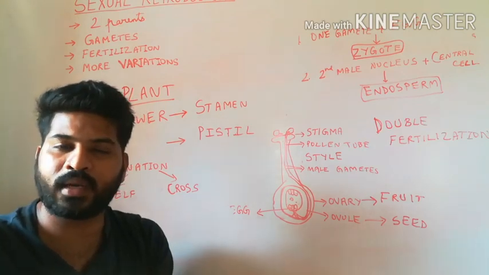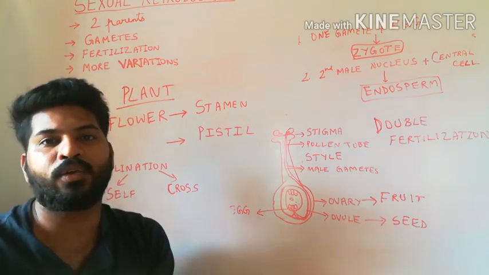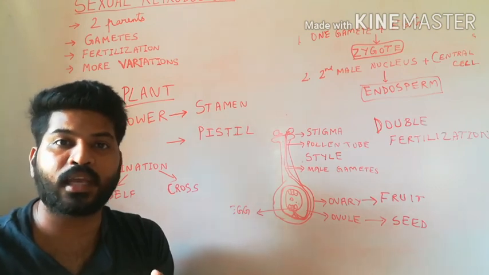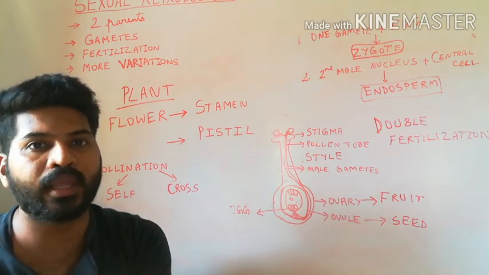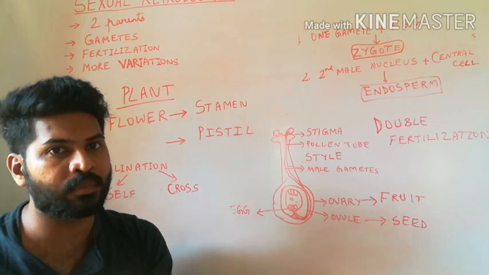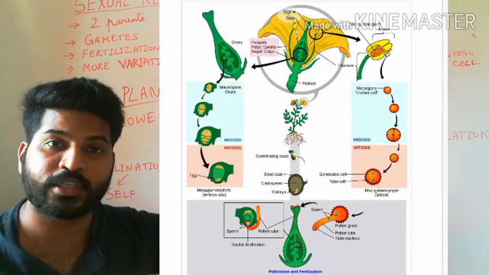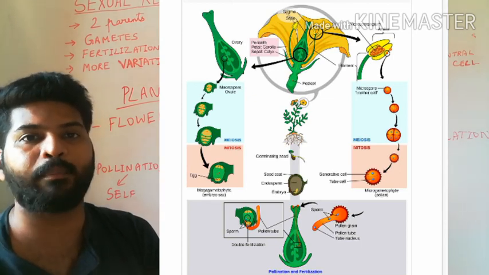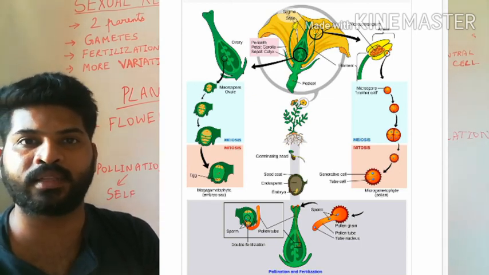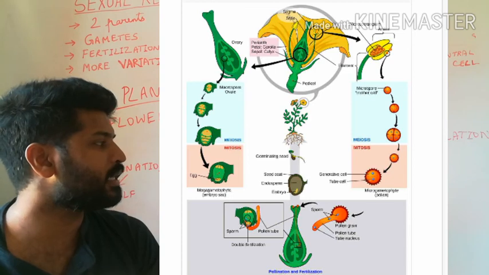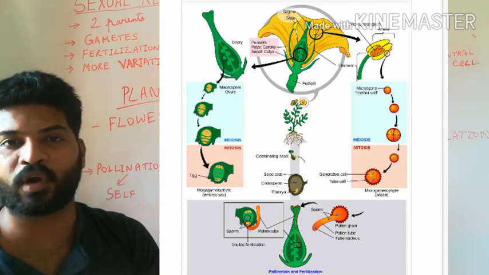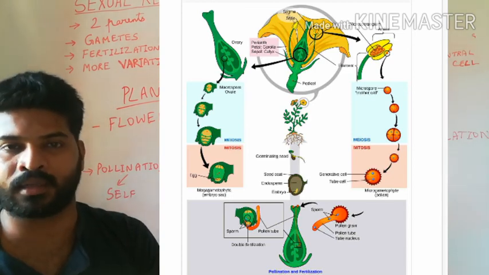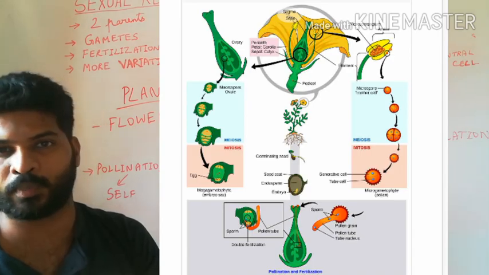They can land over there and they can grow over there. They can colonize new areas. How is this possible? The nutritive tissues present in the seed will help in the germination and development of the embryo present within it. Therefore, seeds are advantageous for an angiospermic plant. That is about sexual reproduction in plants.